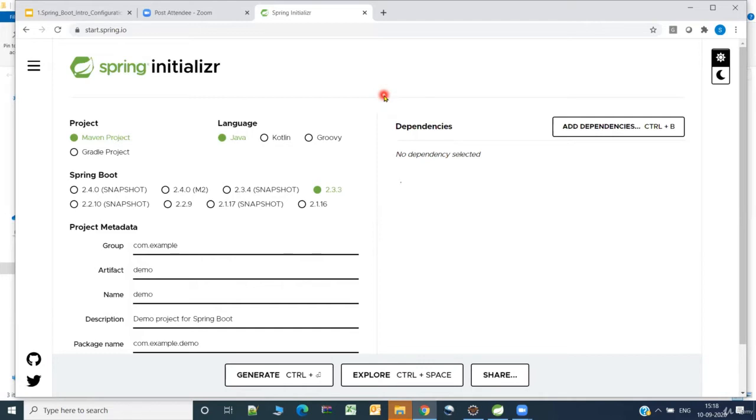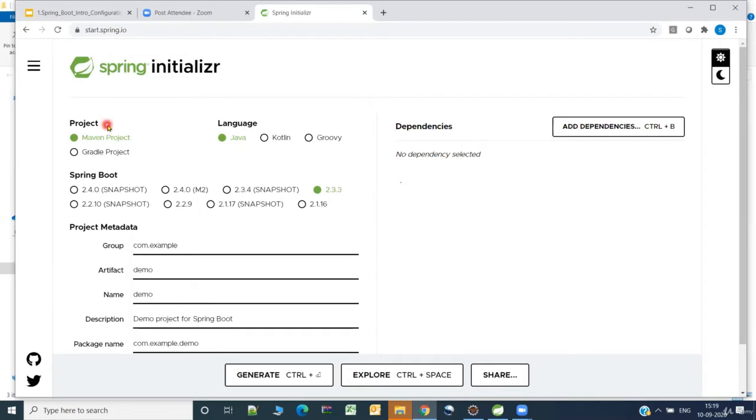STS. STS is nothing but Spring Tool Suite. Basically, it has add-on packages over the Eclipse IDE. So you can either use Eclipse IDE or you can use STS. I'll be using STS for some of them and Eclipse for some of the Spring Boot applications. Okay, right.